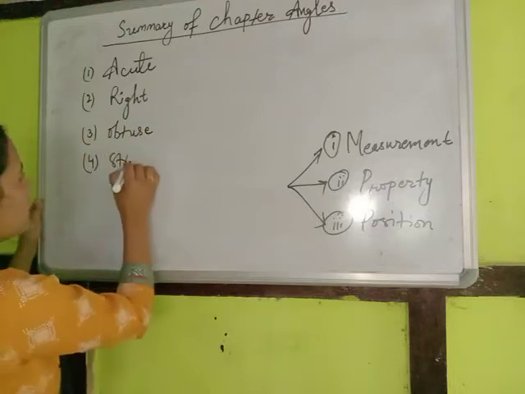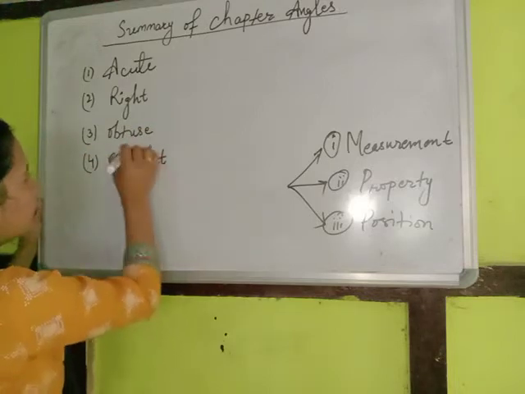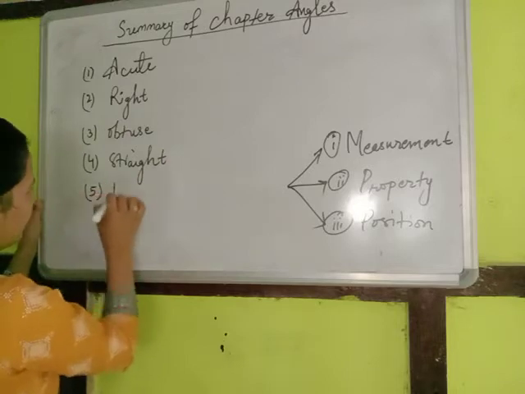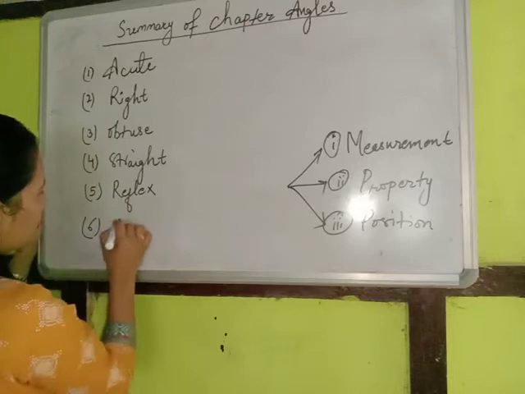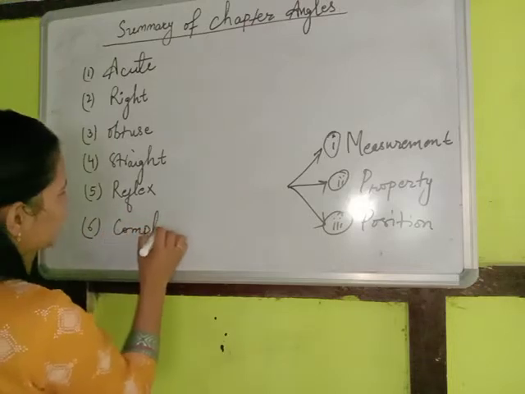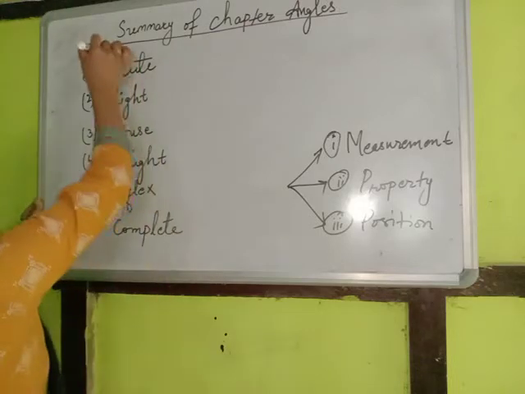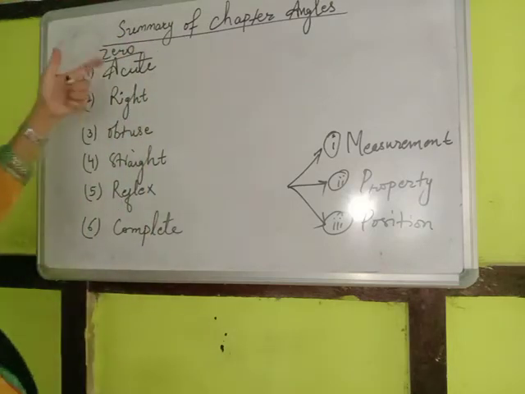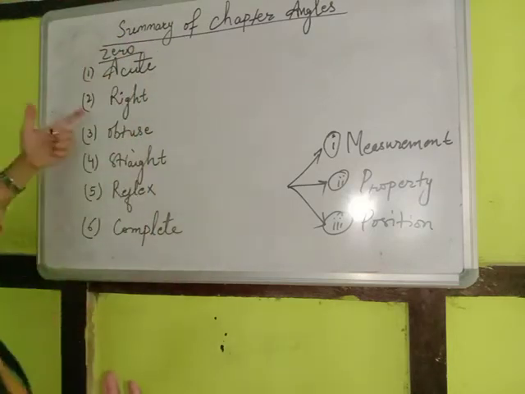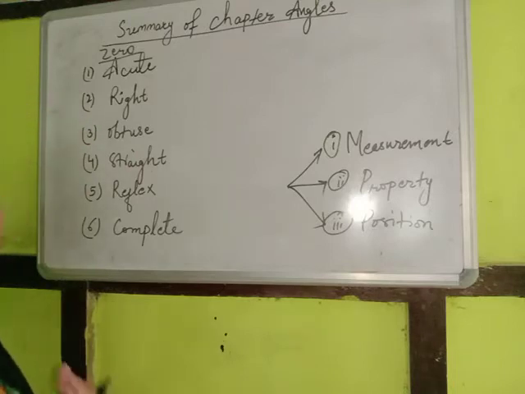we have straight angle, there is a reflex angle, complete angle. Okay, so here I forgot to mention something called zero angle also. So zero angle, it's pretty clear that the angle whose measurement is zero is named as zero angle.